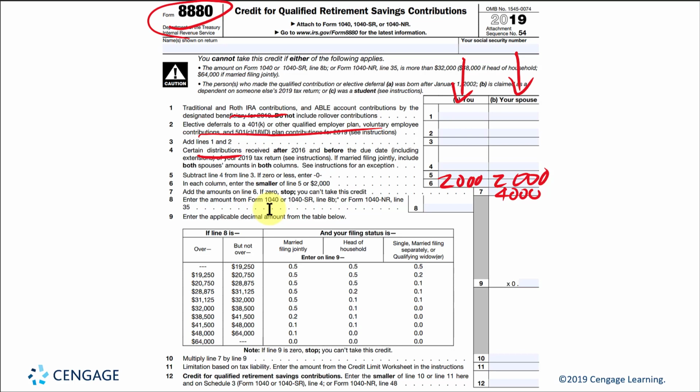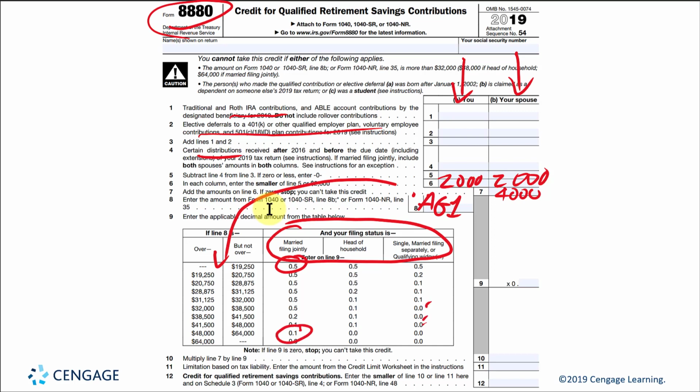And the credit is going to be based upon a certain percentage, and the percentage is based upon one of these tax filing statuses. And you go down and find the adjusted gross income down this column, and then go across to find the percentage of that $2,000 or $4,000 amount. Like here is 50%, and here you can see it gets phased out to 0. Here's 10%. Again, if your AGI falls within this. And now eventually you'll get the credit down here.